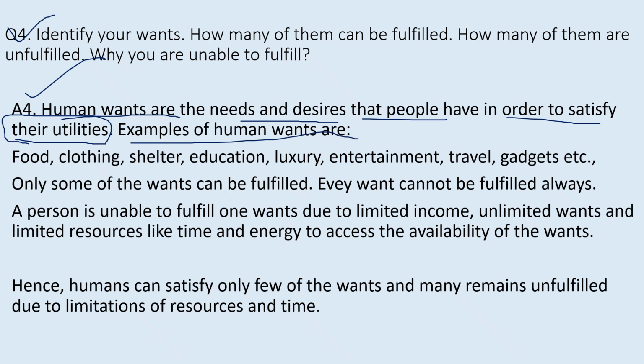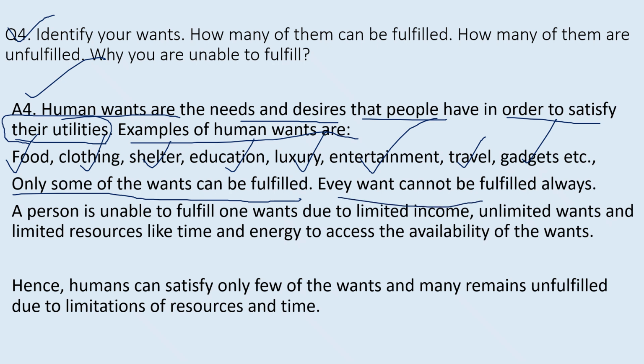So what are the kinds of human wants? They can be food, clothing, shelter, education, luxury, entertainment, travel, gadgets. Any kind of human wants can be there. Now the next question: how many of them can be fulfilled? We know that only some of the wants can be fulfilled. All the wants cannot be fulfilled. So every want cannot be fulfilled always.